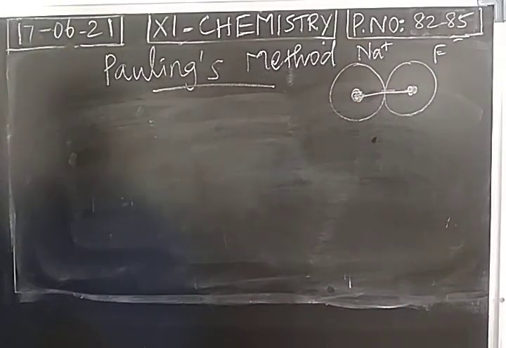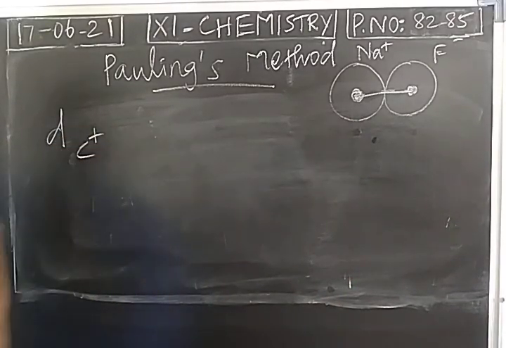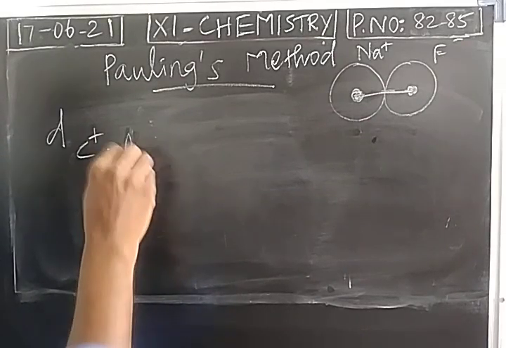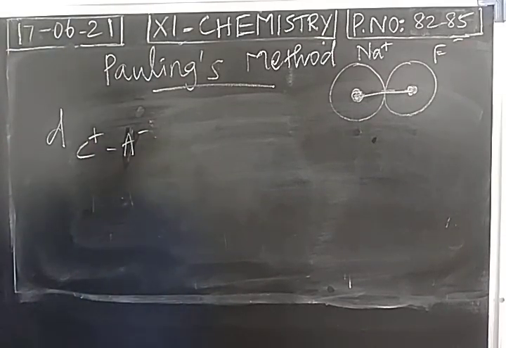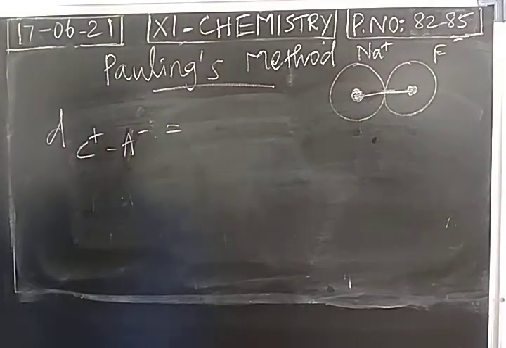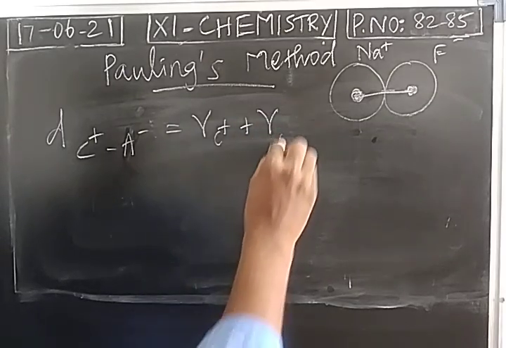So according to Pauling's method, for the internuclear distance between the cation and anion, C plus represents any one cation and A minus represents anion. Cation is an ion with a positive charge, anion is an ion with a negative charge. So d is the symbol of internuclear distance. This represents the internuclear distance between the cation and anion, which is nothing but radius of cation plus radius of anion, isn't it?